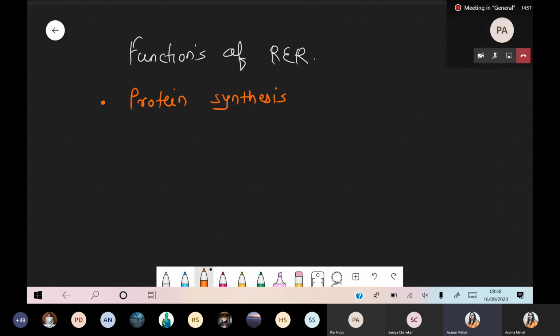True. Now, what kind of protein can form? So I'm writing the examples, different types of this protein. Number one, lysosomal protein. Rough endoplasmic reticulum can form lysosomal protein. Along with that, they are responsible for formation of plasma membrane protein.